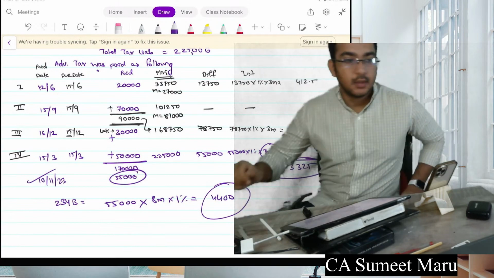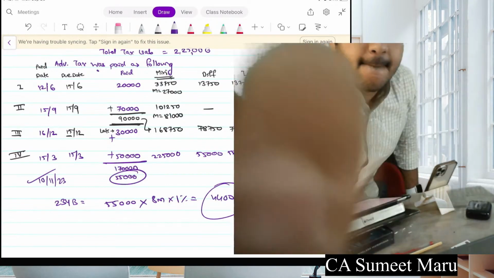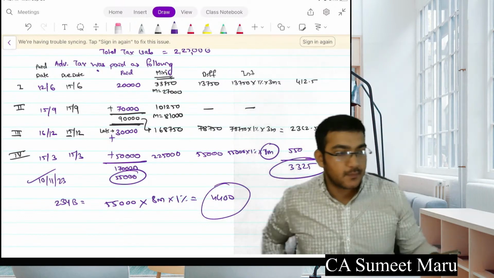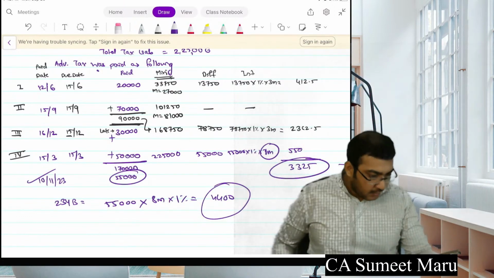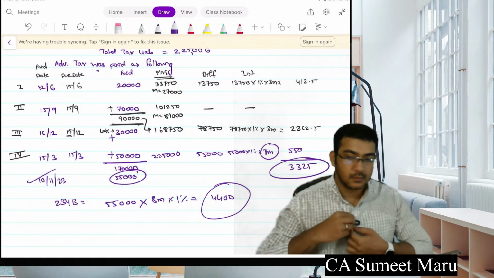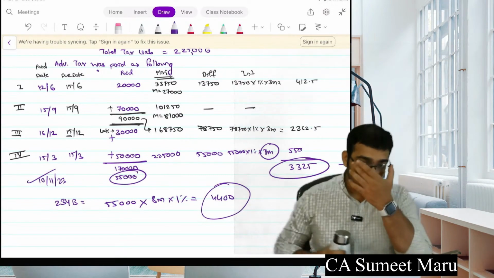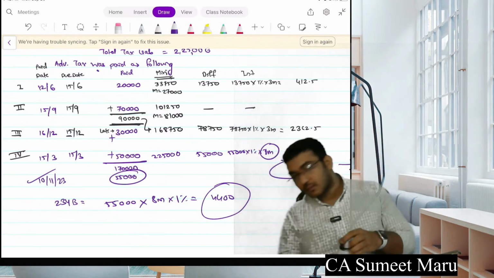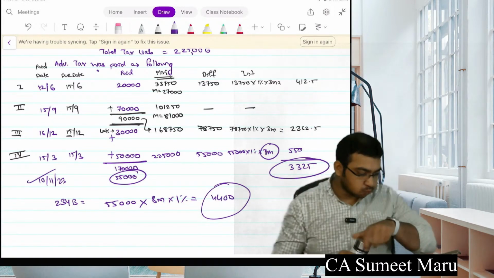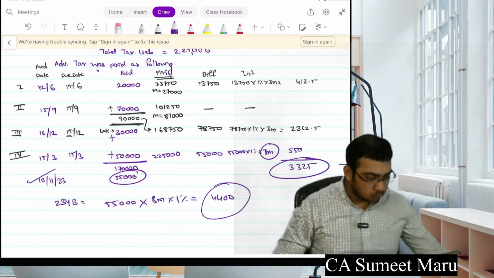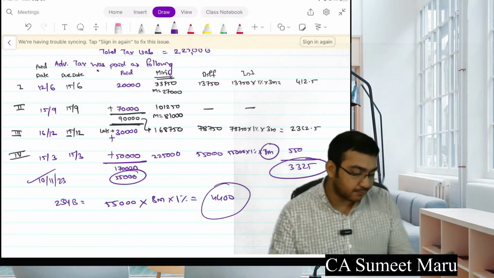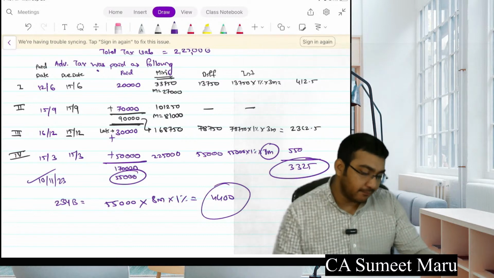Yes, guys, everyone clear with the solution? Anyone have any query?